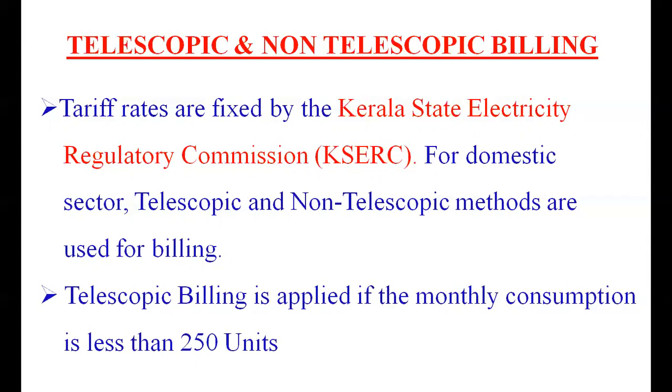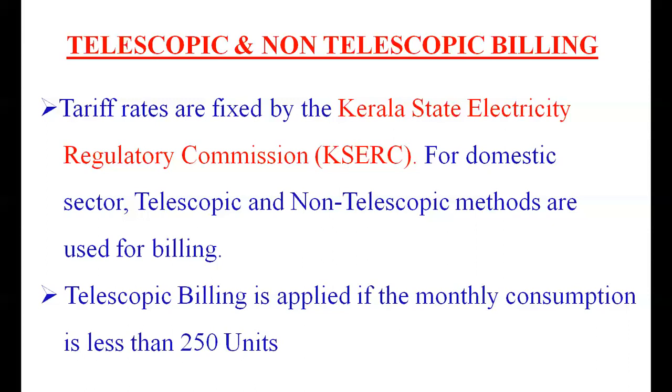the KSEB applies different slabs for the different consumers. So first 0 to 50 units, there is no fixed charge and each unit will be charged at a rate of 150. The next 51 to 100 units, there are some fixed charges and it will be charged at a rate of 315 per unit.